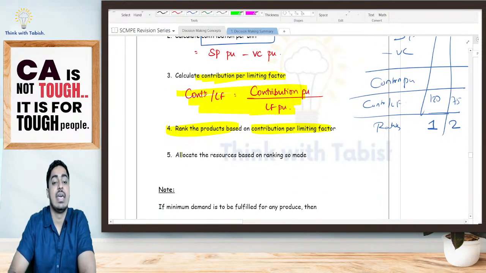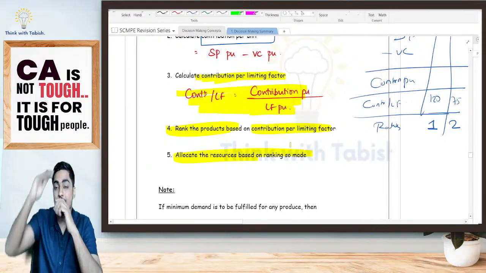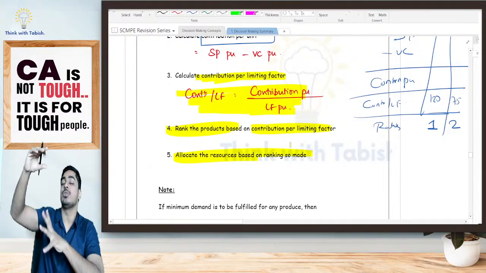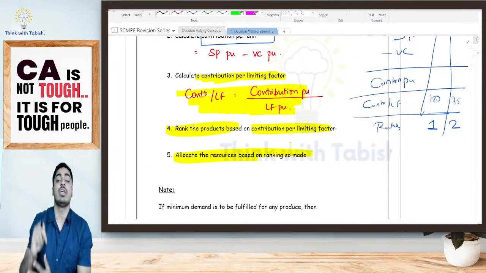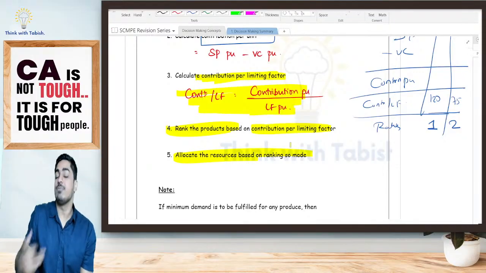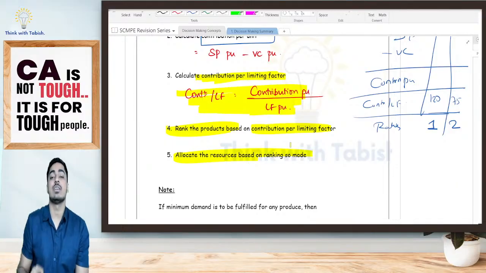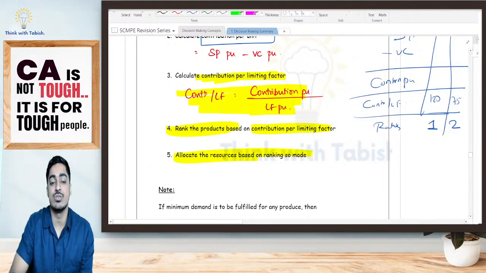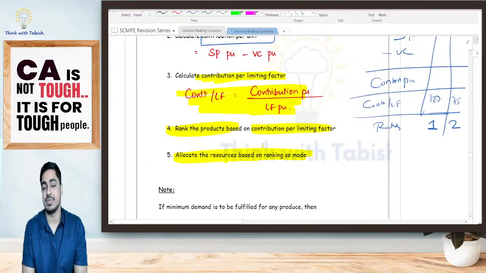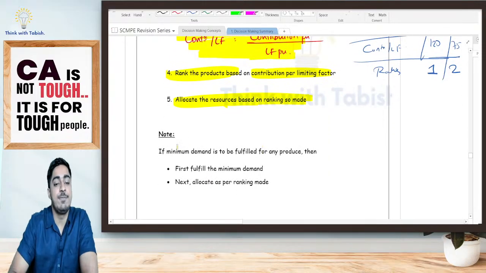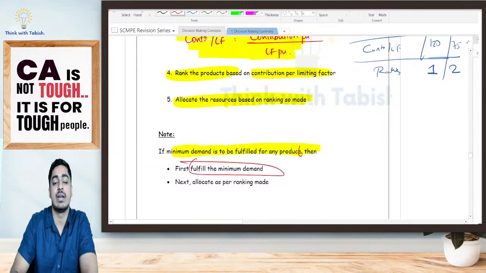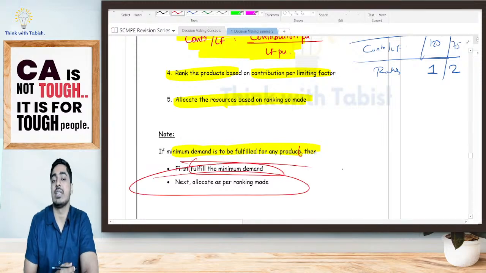Based on that, allocate the resources. Whatever hours you have, first try to produce maximum wine, up to the maximum demand of wine. Even after that, if you have some time left, try to manufacture vodka. Is it clear? Allocate the resources based on the ranking so made. Is it clear, everyone? Now, one additional note, students. If a minimum demand has to be fulfilled for any product, then first fulfill your minimum demand. The balance, allocate as per the ranking.